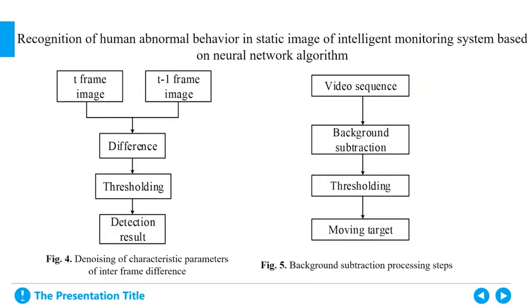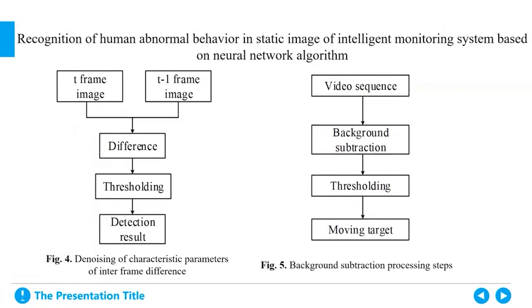Based on the commonly used description of posture and static features, the static features of the edge and limb shape of the video image are collected and judged to achieve denoising. Using the difference between the current two frames in the video image sequence, or between the current frame and a previous frame to extract the static region in the image for denoising. The principle is shown in Figure 4. Figure 4. Denoising of characteristic parameters of interframe difference.